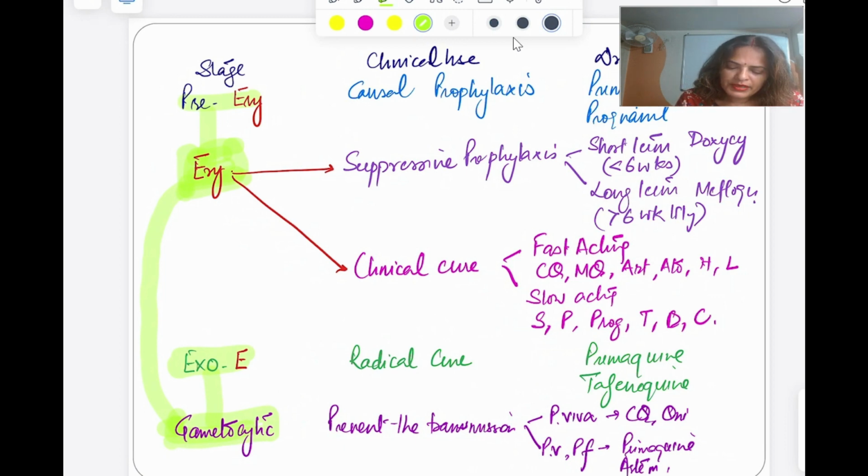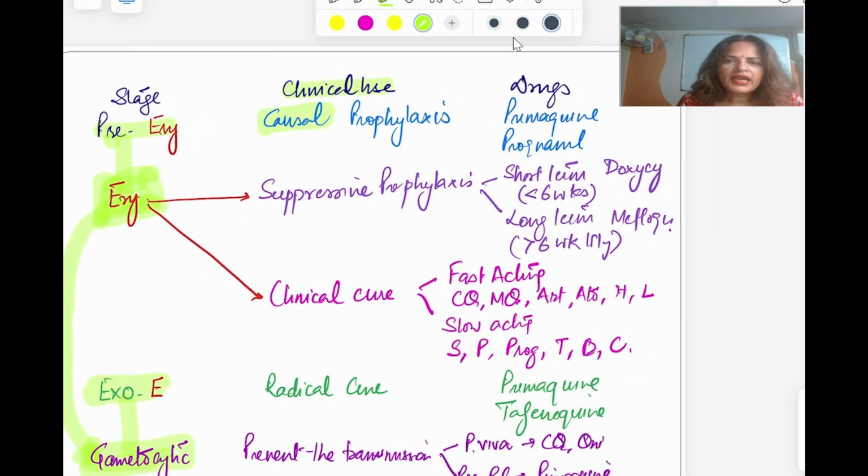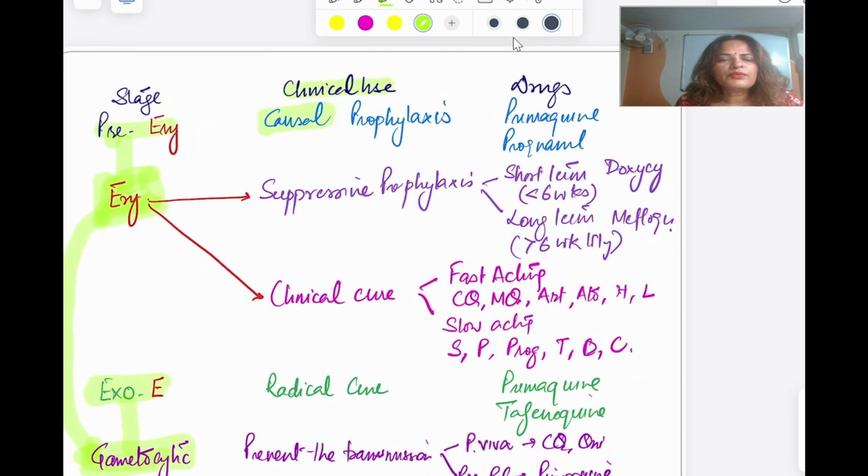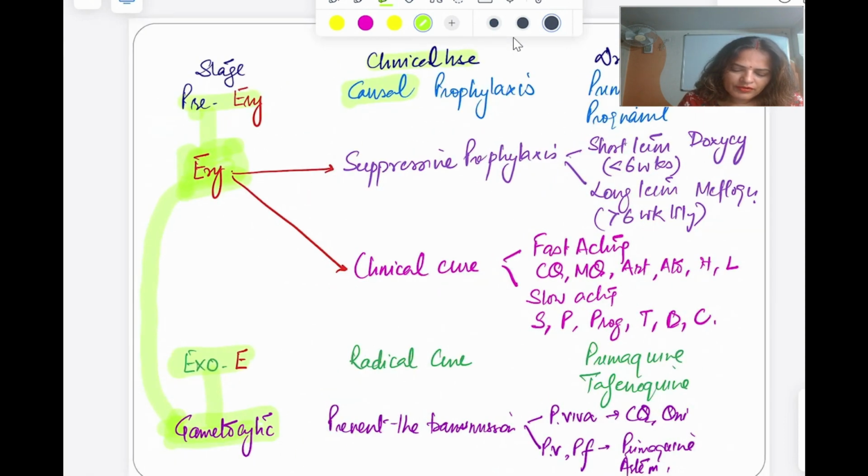So, depending on the clinical use, if we give the drug at pre-erythrocytic, which is the cause, it is going to give the causal prophylaxis. And what are the drugs we give? We can give primaquine and proguanil. Similarly, for the erythrocytic phase, with signs and symptoms, once the erythrocyte ruptures, the patient will have chills and rigor.